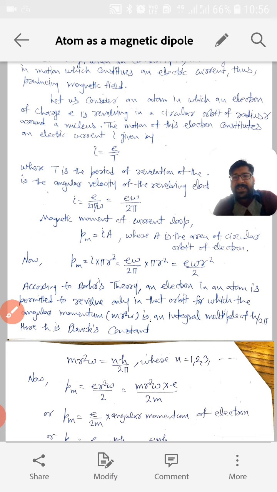Here T is the time period of revolution of the electron, and omega is the angular velocity of the electron.